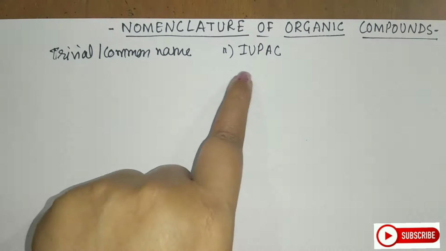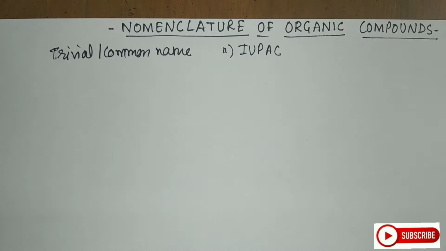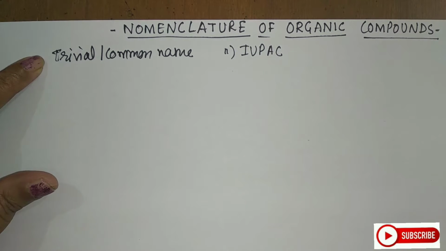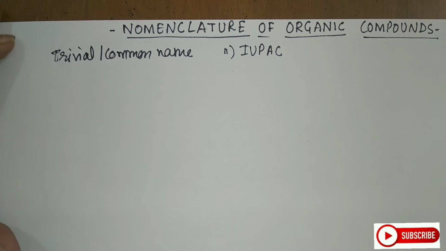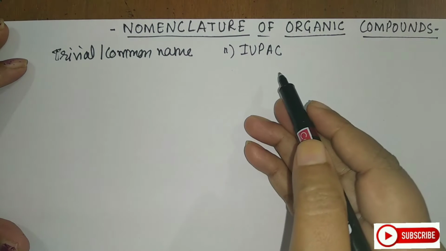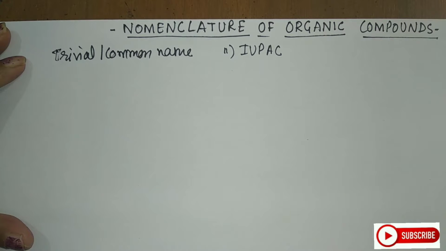What is the full form of IUPAC? It is International Union of Pure and Applied Chemistry. Now students, you have some names that your parents call you out of love. Those nicknames are all trivial names or common names. But what is registered in your school, your proper name, is the IUPAC name. So let us see the trivial and IUPAC names for the hydrocarbons.